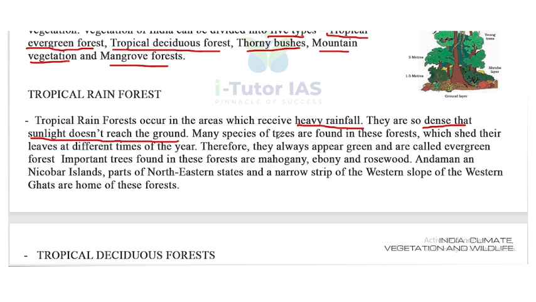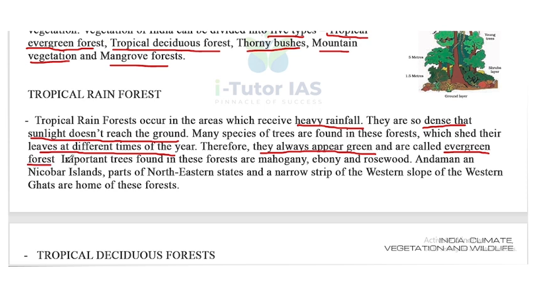Remember these things. Many species of trees are found in this forest, which shed their leaves at different times of the year. They do not shed their leaves at a particular time, rather at different times of the year. Therefore they always appear green in color, and that's why they are called evergreen forest.